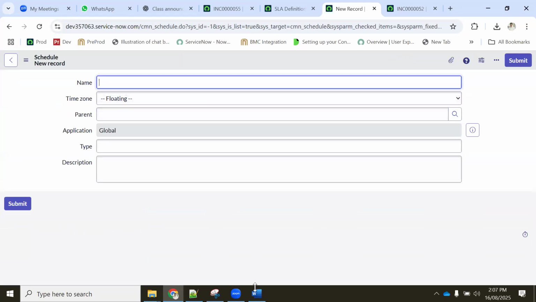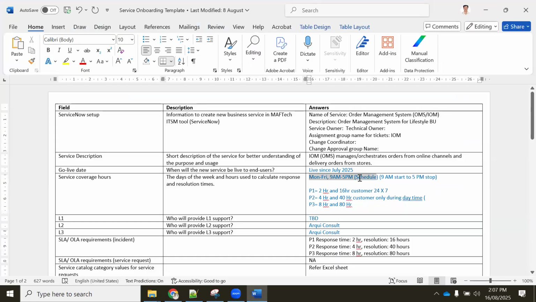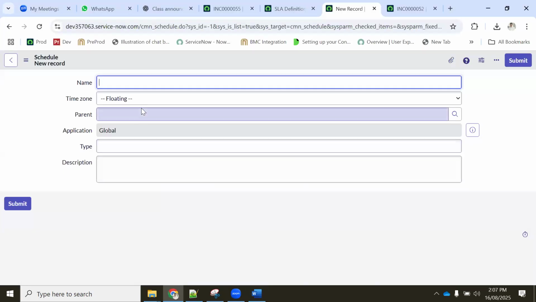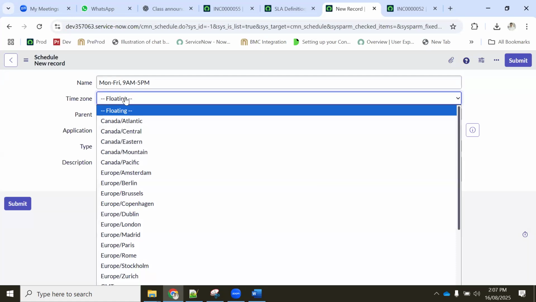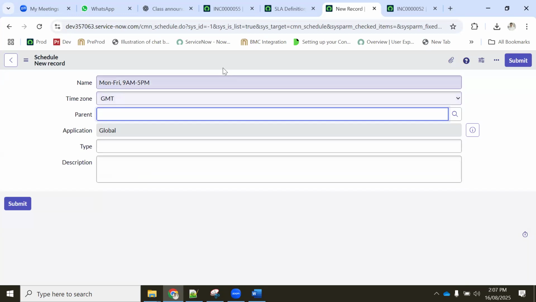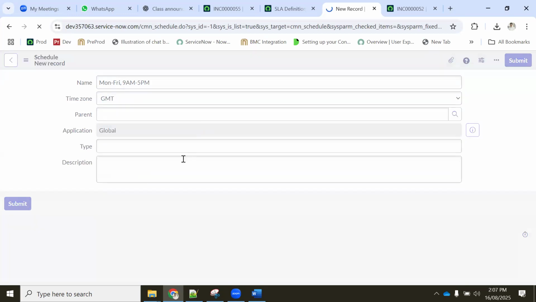So what is it that she asked me to create? Monday to Friday. This is what I'm going to configure, 9 to 5 p.m. Okay. And I will configure GMT. So if it is India, we will configure India. Okay. So now save it.